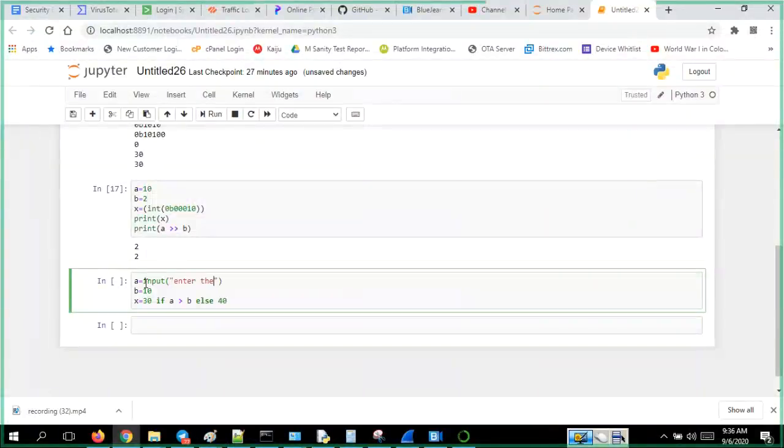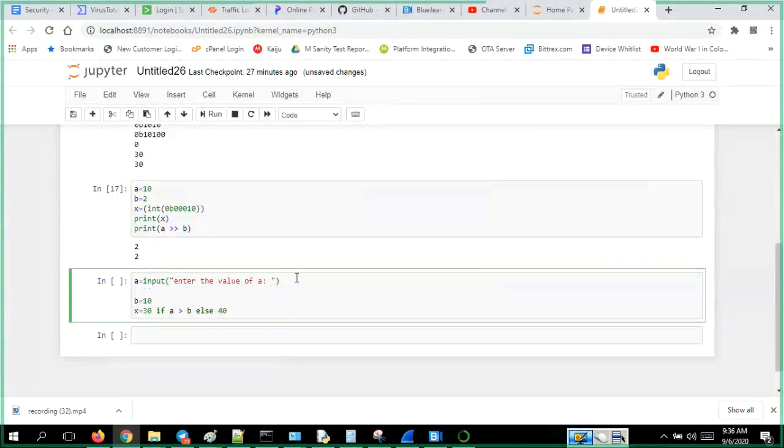Enter the value of A. Okay, I will give it like this. Now B I will be giving it as, because whichever the choice, instead of modifying, next we are going to discuss about, I was going to repeat the input methods related thing.